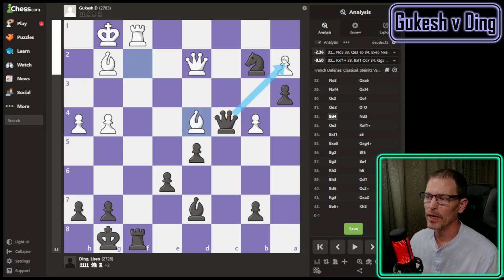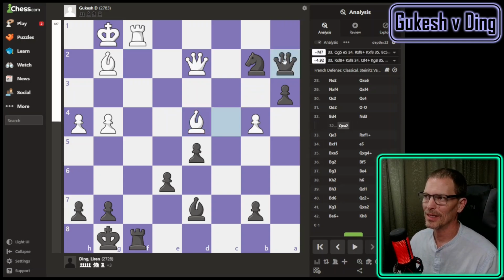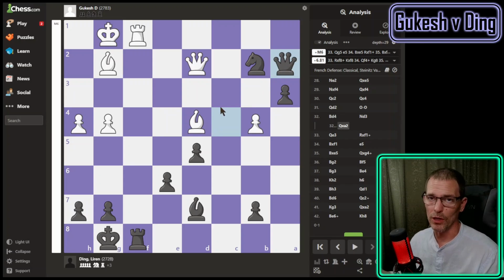Wait, is this pawn not free? What am I missing? Apparently not, because any move other than what Ding played would be a blunder. But why isn't the pawn free? Because that's probably what I would play here. It would be bad, wouldn't it? Let's take this. Oh, because white has a mate in 7 now. Good grief. Well, that's how I would lose to you. I would have lost to one of these people on like move 4 or something, but not really, because I've played the French defense a few moves out.